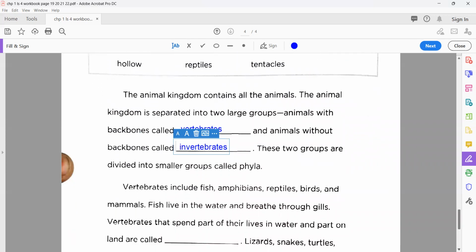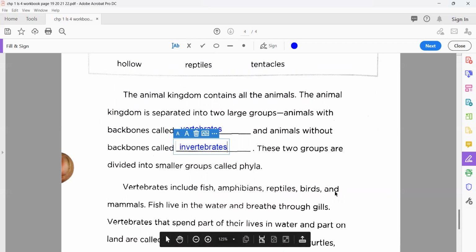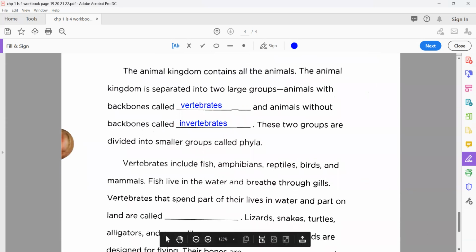Now, the next one here, those two groups are divided into smaller groups called phyla. So here, vertebrates include fish, amphibians, reptiles, birds, and mammals. Fish live in water and breathe through gills. You know very well, we human beings have lungs. We can't breathe underwater. In the same way, fish have gills and can't breathe outside the water. That's the reason when you take out a fish, its body organs, especially the breathing system, are not allowed to take oxygen outside the water. So it can't survive without water.